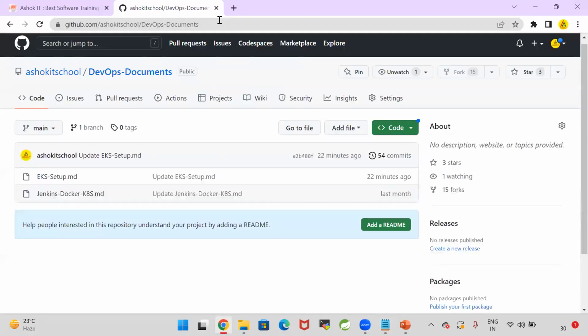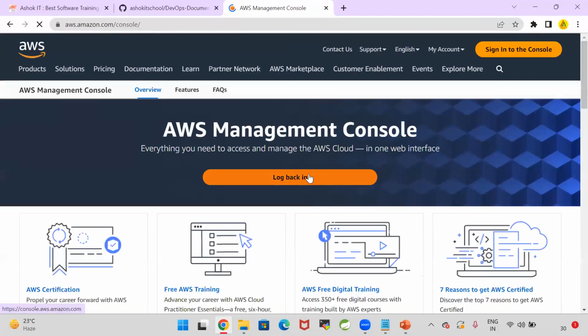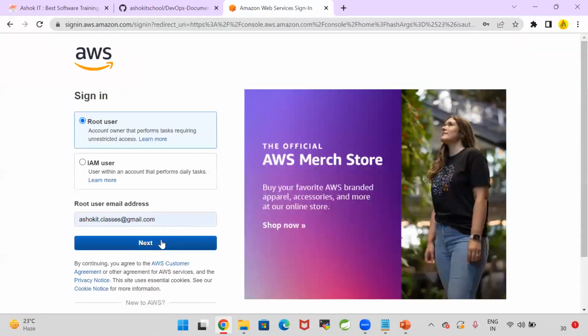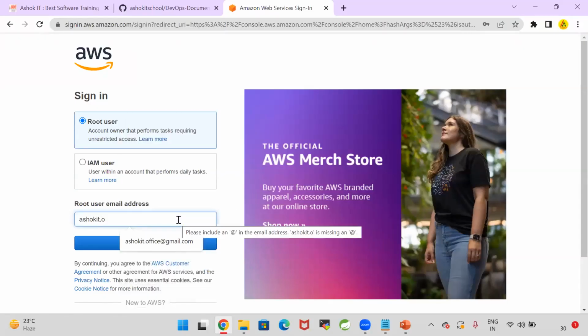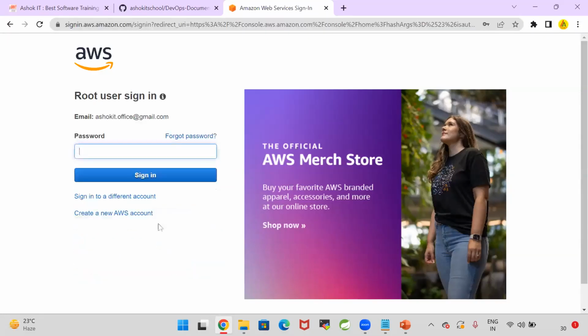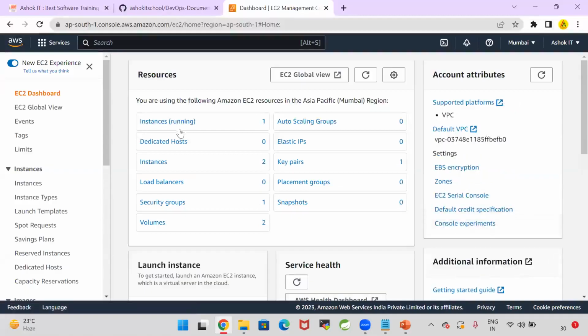In the AWS cloud, we are going to create Linux virtual machines. When we create a Linux virtual machine in the AWS cloud, it will give you options for what type of instance you want to create. If you go for a T2 micro instance, then that is free. You don't need to pay money for the first 1 year if you are using T2 micro. But the problem with T2 micro is it will give you only 1 GB RAM. With 1 GB RAM, we cannot run our Kubernetes cluster.